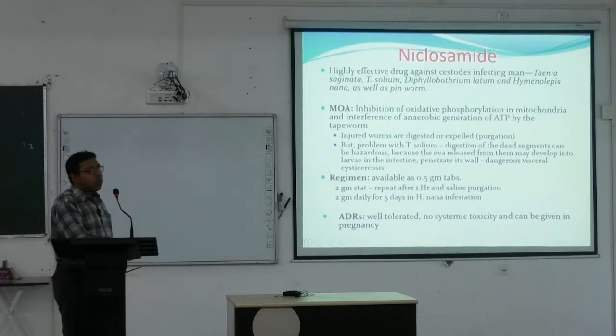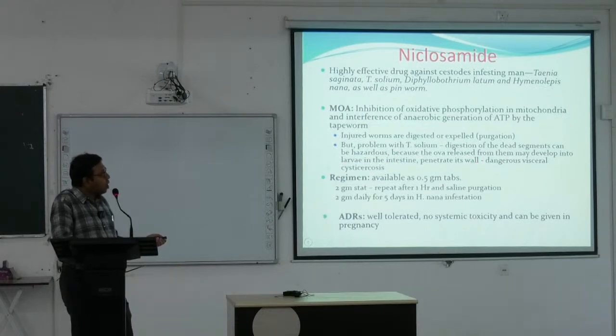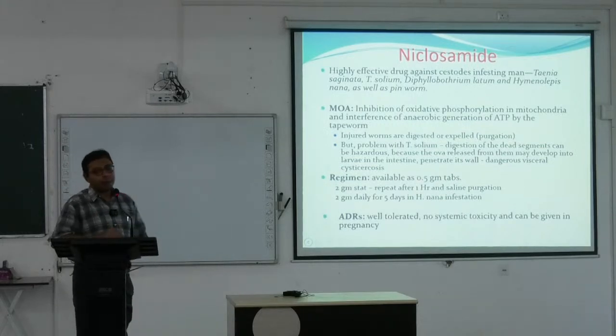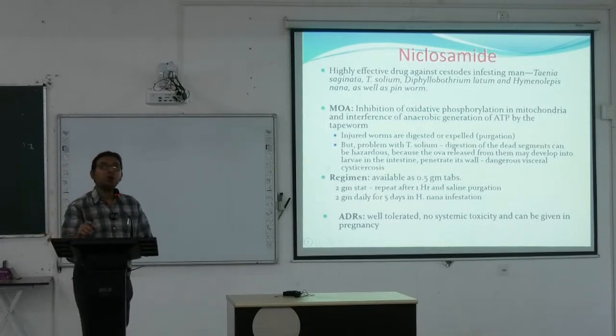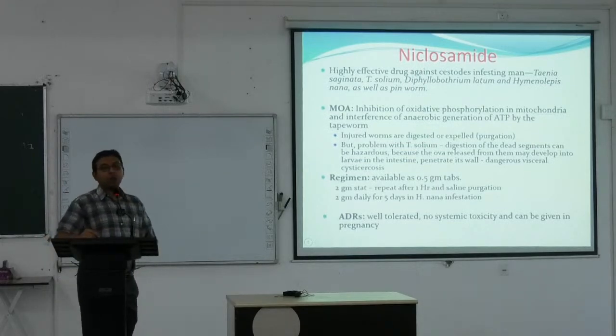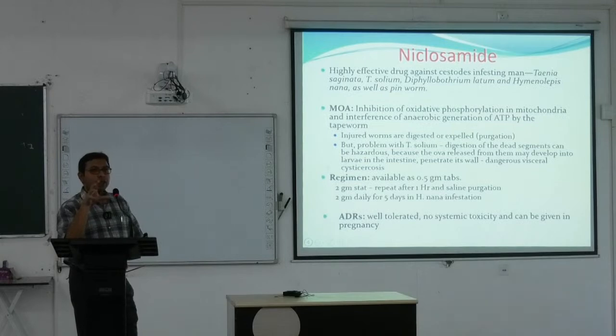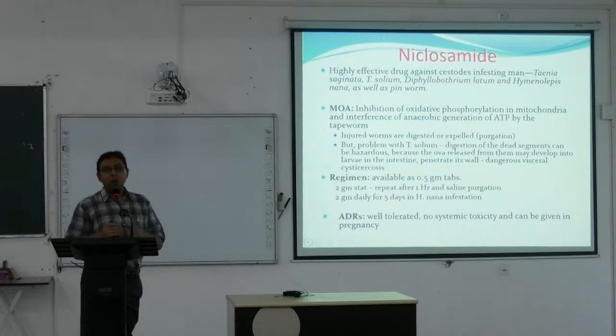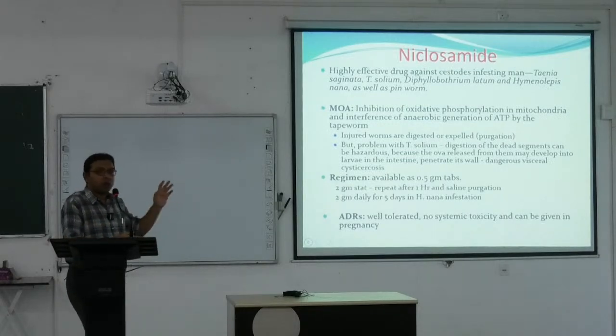But the problem of Taenia solium is that digestion of the dead segments can be hazardous, because the ova which are released from this Taenia solium may develop into larvae in the intestine, penetrate its wall, and dangerous visceral cysticercosis can happen. So visceral cysticercosis may lead to neurocysticercosis also. This can happen with Taenia solium. So that is the problem. Even if we are giving the drug, within this cyst there are different types of ova of Taenia solium that can spill over in the blood, can go into the brain and develop neurocysticercosis, can go into the liver or lungs also, and develop different types of visceral cysticercosis. When you read in your helminthiasis class, you will also read about this.